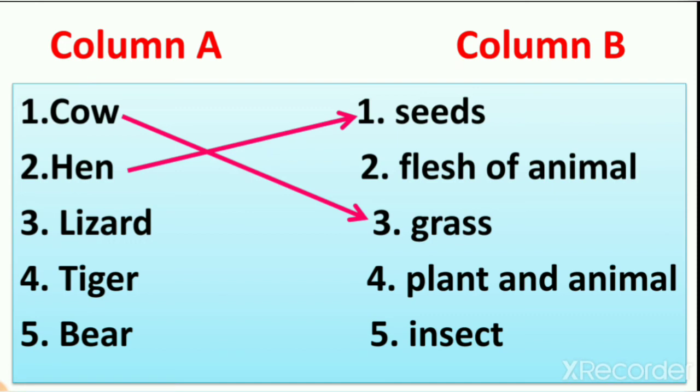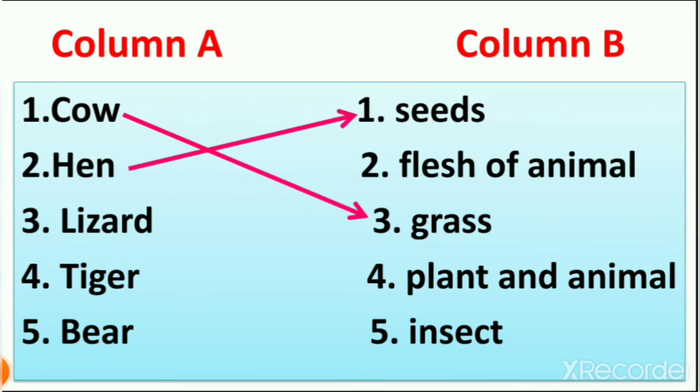So a lizard does not eat the flesh of other animals. Then plants and animals? Did you ever see a lizard eating grass? I never saw, right? Then number 5, insect. We learned about insects and worms, which animals eat insects and worms, right? Then what does a lizard eat? Insect.